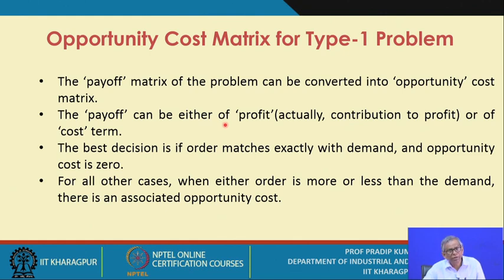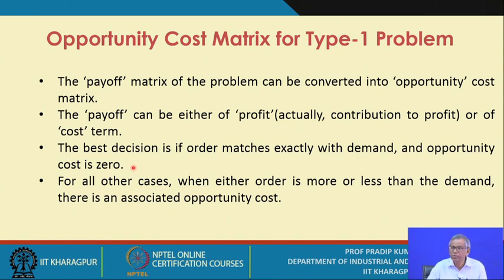But if it is an inside supply case, only the cost related terms are involved. So obviously the payoff or the outcome you define in terms of the cost. The best decision is if the order matches exactly with the demand and the opportunity cost is 0.